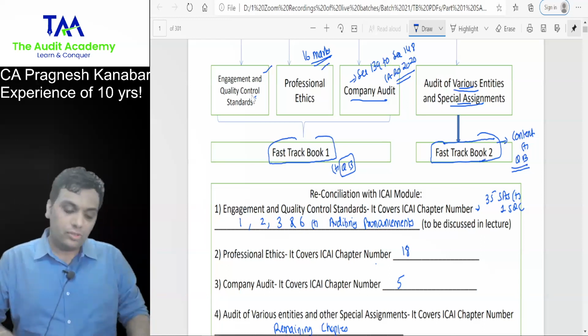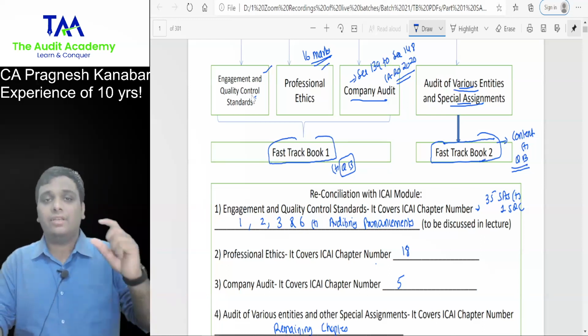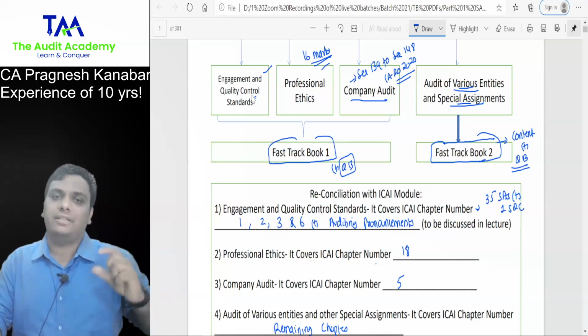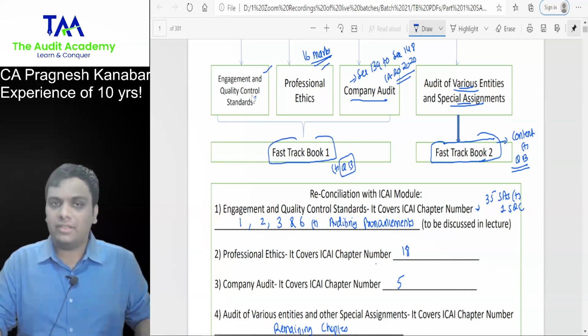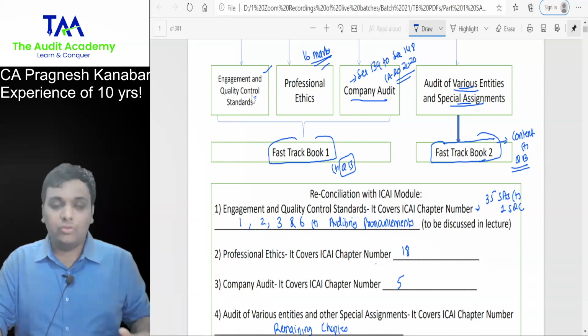All right. So do not worry. I've covered all the concepts, just that I've presented them in a different style. So yes, technically the books are different, but the concept coverage is not at all compromised. So do not worry about it.